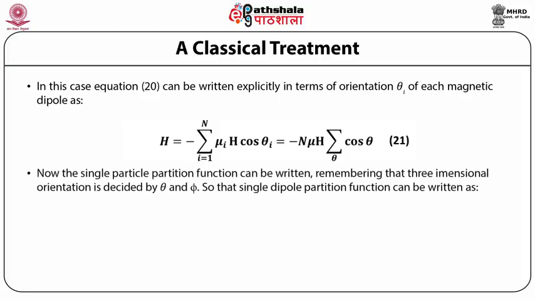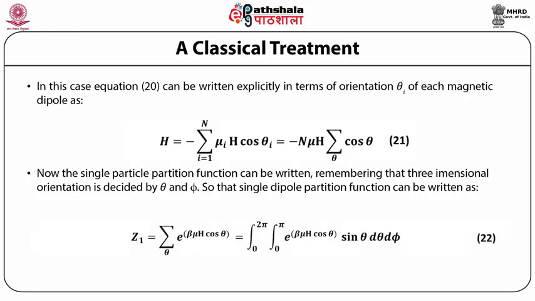Now the single particle partition function can be written, remembering that three-dimensional orientation is decided by theta and phi, so that single dipole partition function can be written as z1 is equal to summation over theta e raised to power beta mu h cos theta is equal to integral from 0 to 2 pi integral from 0 to pi e raised to power beta mu h cos theta sine theta d theta d phi.